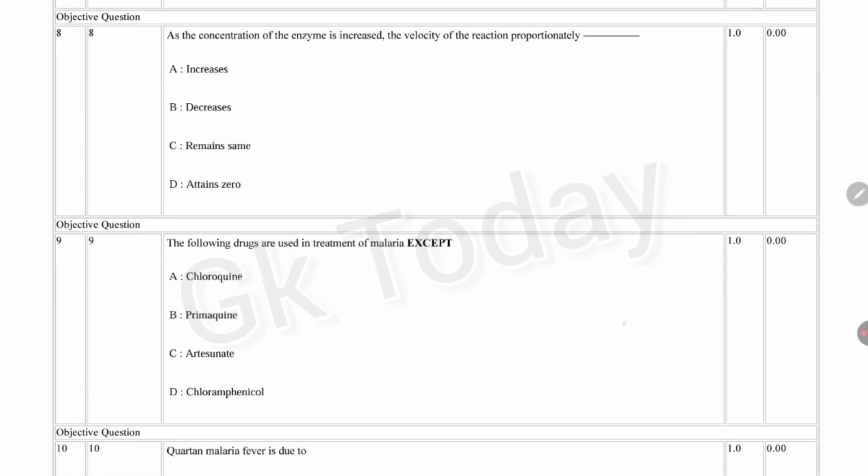Next question. As the concentration of enzyme is increased, the velocity of the reaction proportionately dash. As the concentration of enzyme is increased, velocity of the reaction proportionately increases.